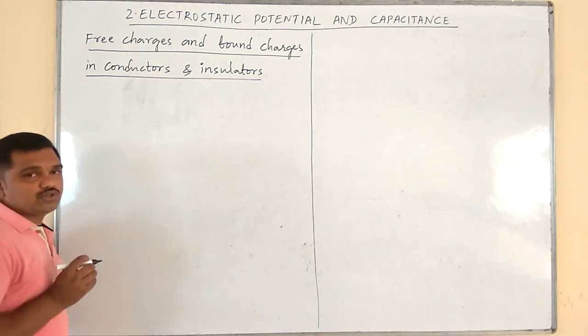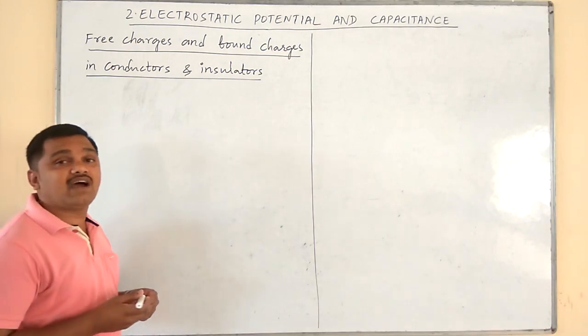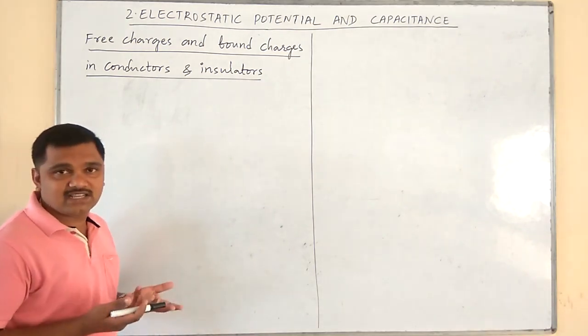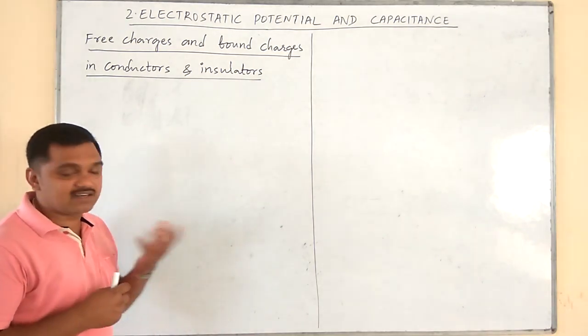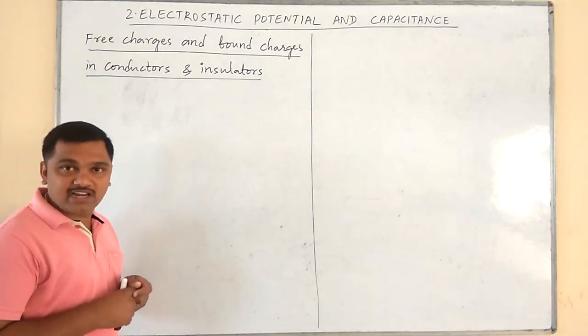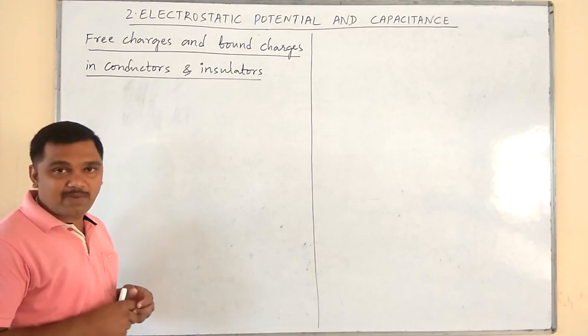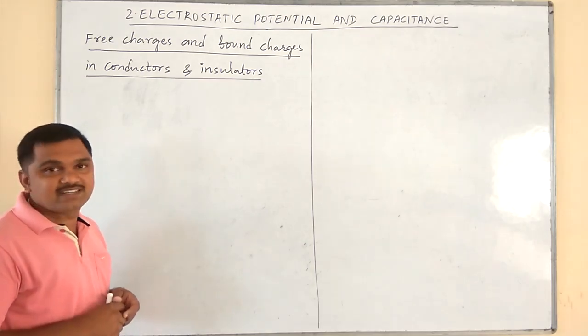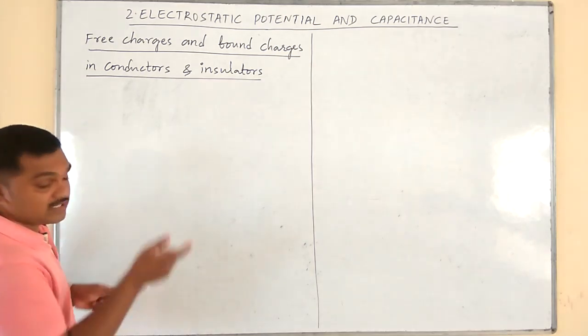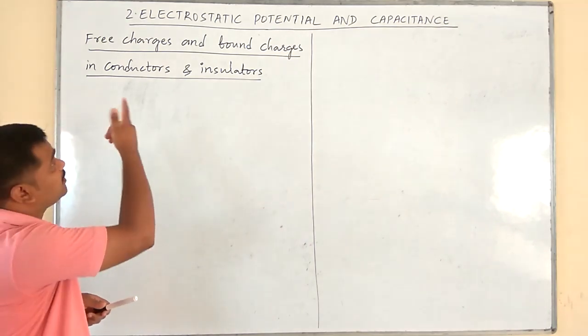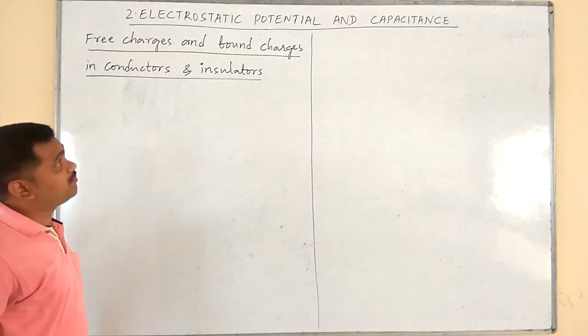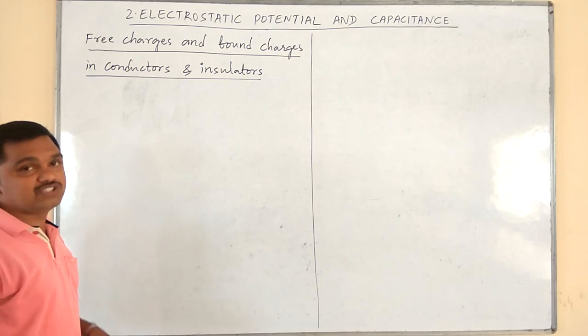If we go to the microscopic view of an atom, it consists of a central positively charged nucleus around which electrons are revolving in circular paths or orbits, isn't it? Based on that concept, we have to explain free charges and bound charges.